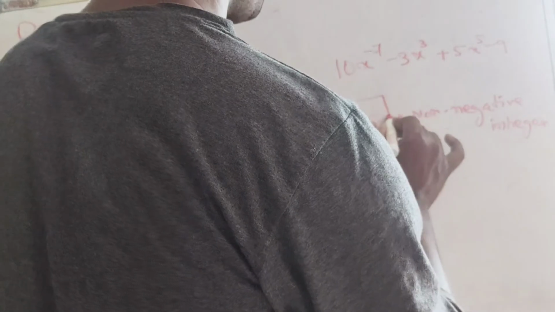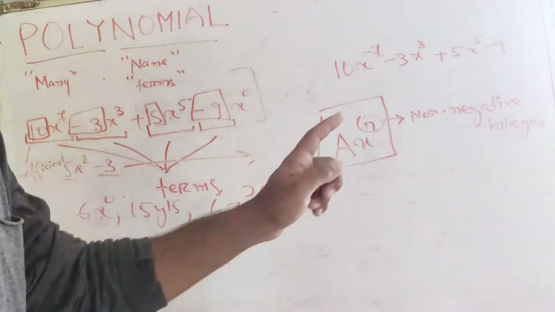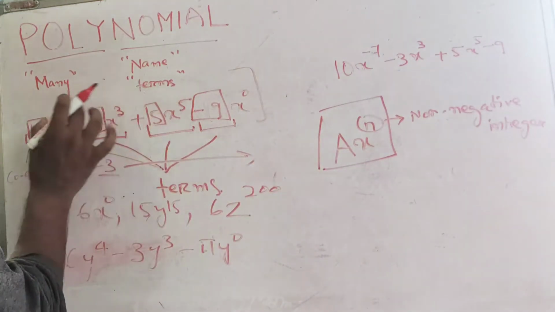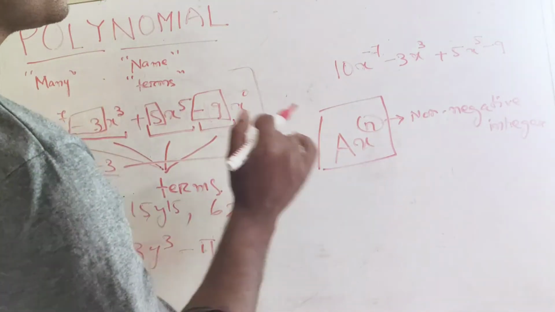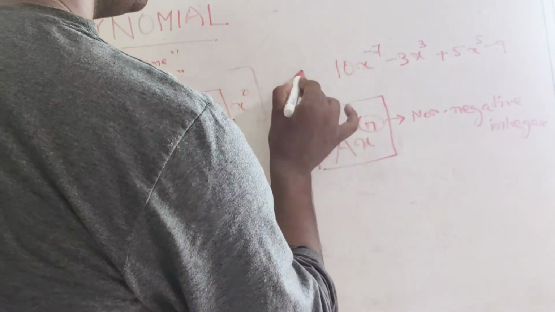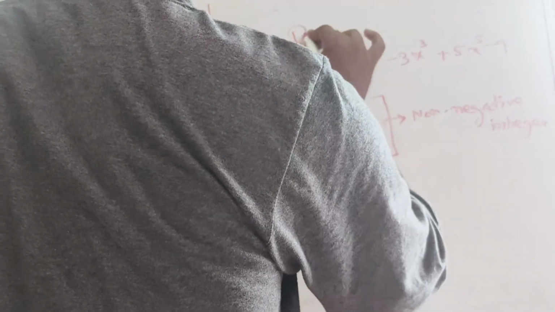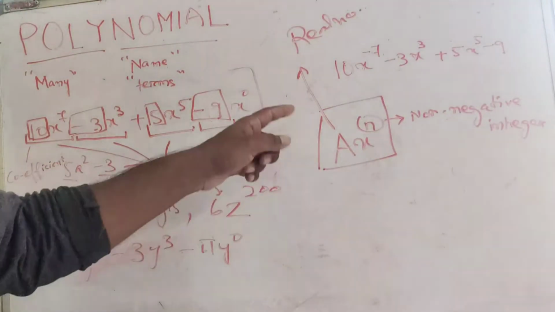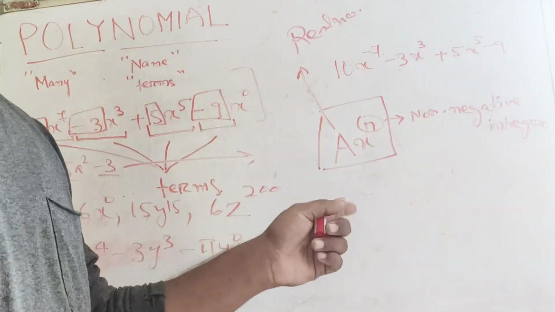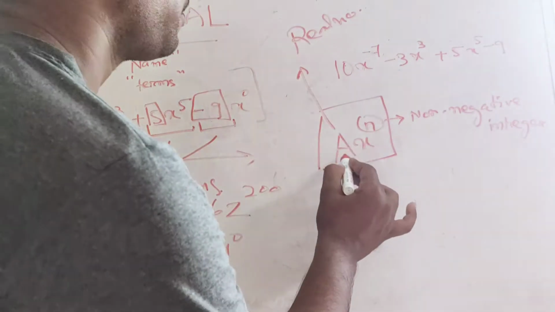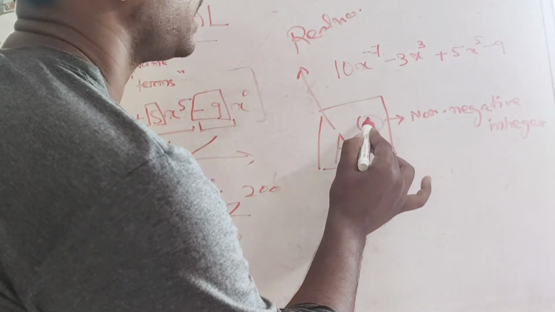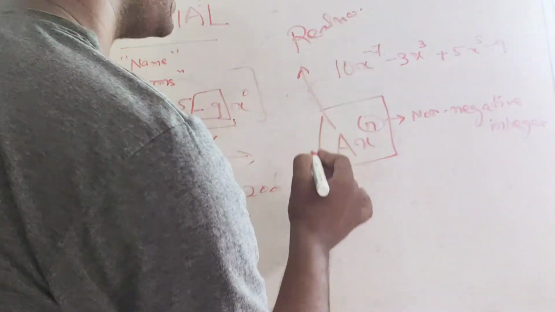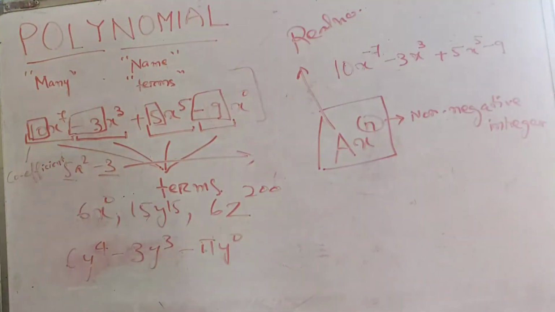Each term of a polynomial must satisfy this form to be considered as a polynomial, which means that every term of a polynomial must be of this form, where this a, which I told you is a coefficient, may be any real number. It can be any real number. So the coefficient may be a fraction, it may be a decimal, any real number multiplied with some variable raised to some non-negative integer power. So let me give you some more examples which are not considered as a polynomial.